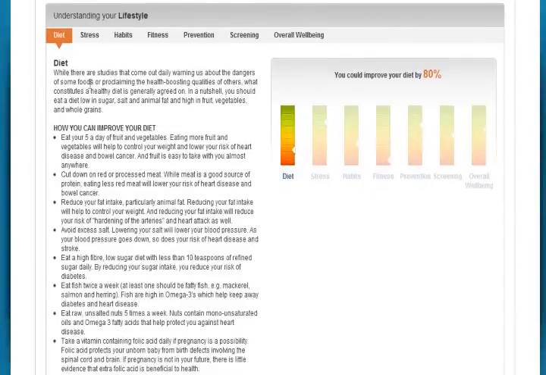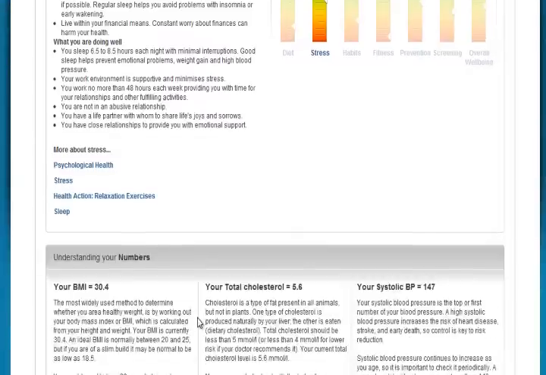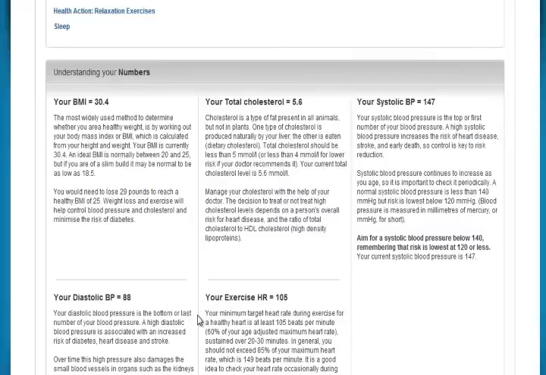If you come down to the diet and stress and habits and fitness part, we do exactly the same thing. We tell them what they're doing well, how they can improve, and also then at the bottom give them links to the library so that they can open up additional information that may be pertinent to them. So if, for instance, they click on stress, they'll go to the library and open up the stress article, and more detailed information on their numbers at the bottom.